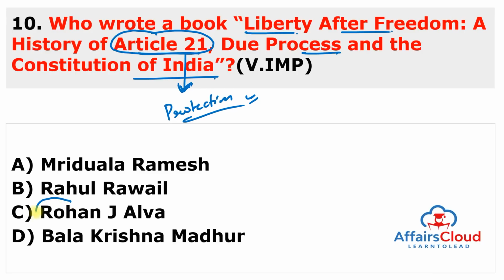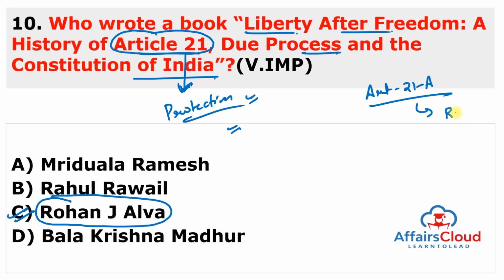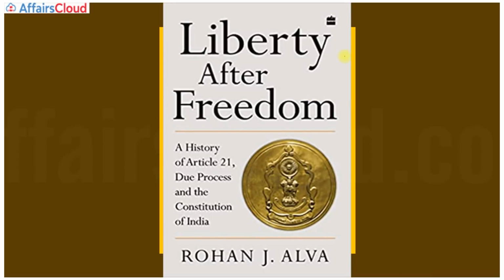This book is written by a very famous counsel of the Supreme Court of India. This is Rohan J. Alva. So Rohan J. Alva, who is a counsel practicing in the Supreme Court of India, has authored this book, which tells us about Article 21, which is protection of life as well as personal liberty, one of the important fundamental rights in the Indian Constitution. Don't confuse it with Article 21A. Article 21A is related to the right to education, but it was added later by the 86th Amendment in 2002. But we are talking about Article 21, which is protection of life and personal liberty. This book is published by HarperCollins. You can also remember the publisher.